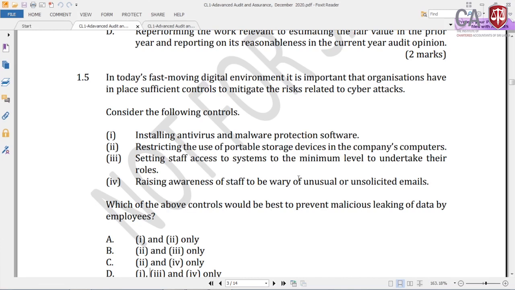So data are very important. If you look at Food City's data, Dialog, Mobitel, SLT Mobitel now, right? Their data is very important. But here the question is, which of the above controls would be best to prevent malicious leaking of data?